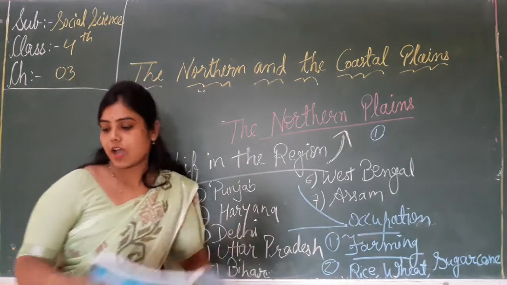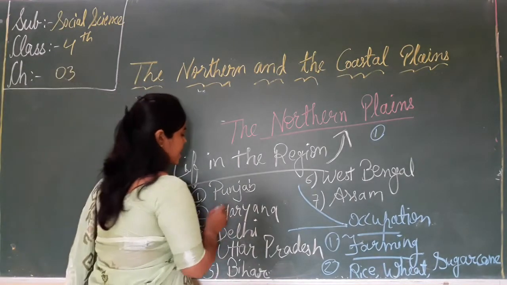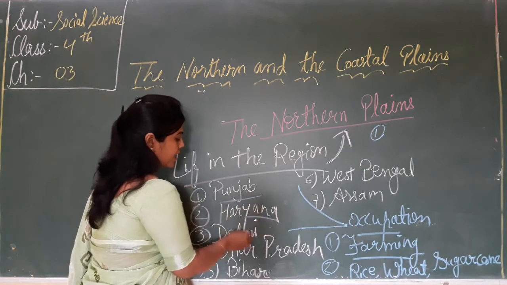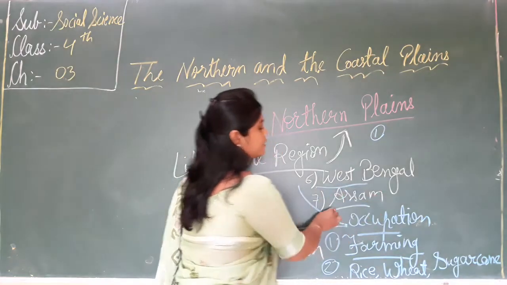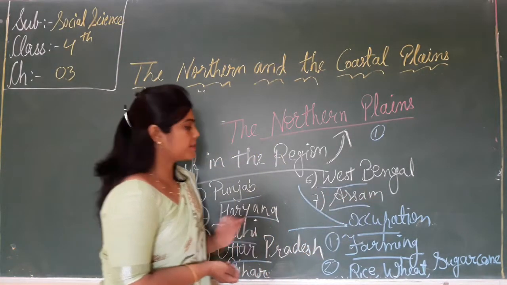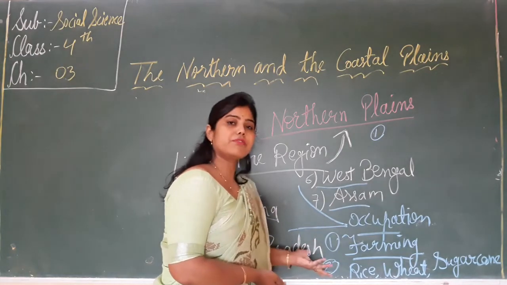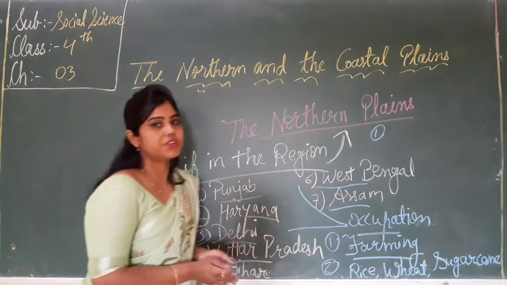Clear? Now, which states lie in this northern plain? Like parts of Punjab, Haryana, Delhi, Uttar Pradesh, Bihar, West Bengal and Assam. And most of the people are engaged in farming. And which type of crops do they grow? Like rice, wheat and sugarcane.